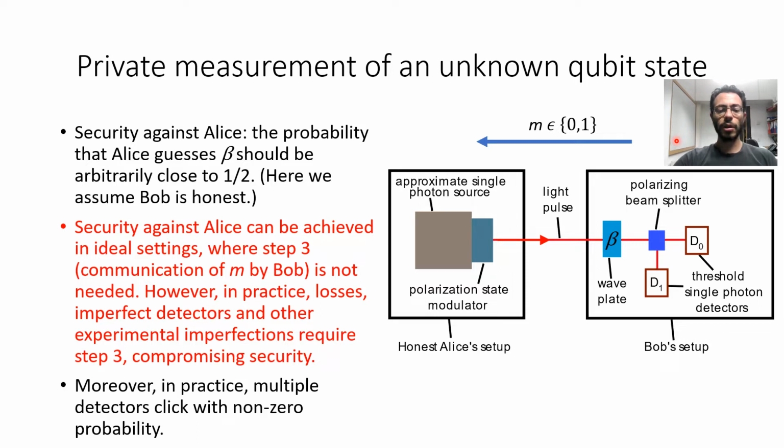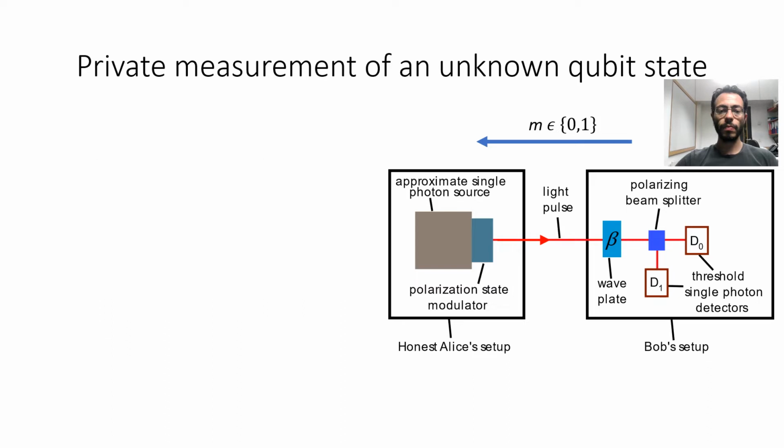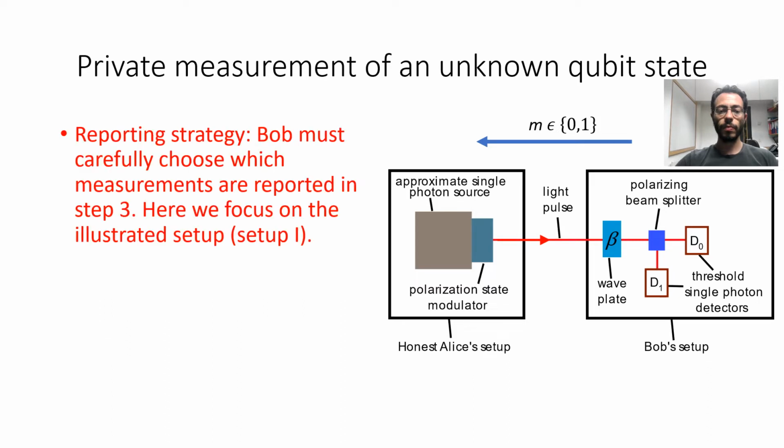Moreover, in practice, multiple detectors click with non-zero probability. Therefore, Bob must carefully choose how to report the successful measurements to Alice. This defines Bob's reporting strategy. I'm going to discuss various reporting strategies by Bob, focusing on this setup that we call setup 1.